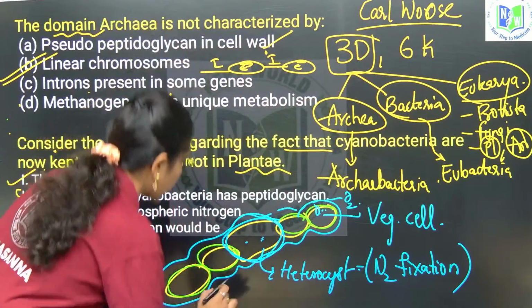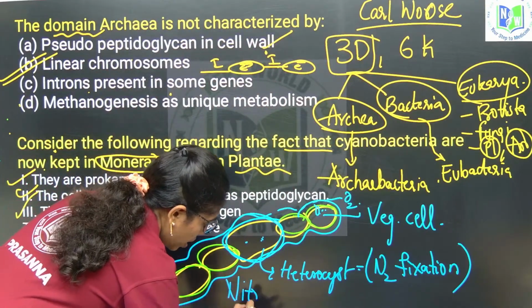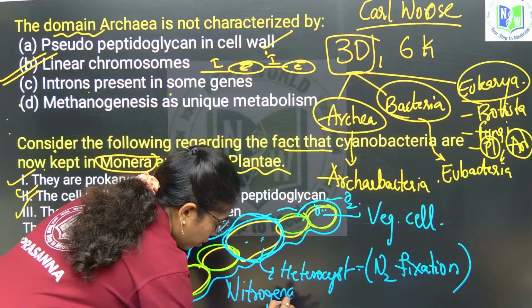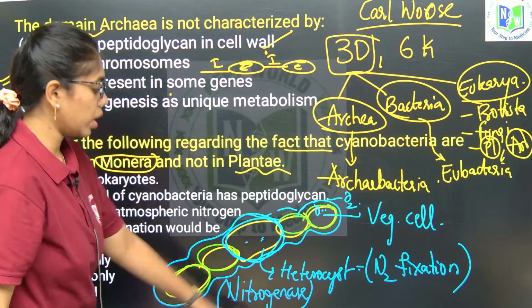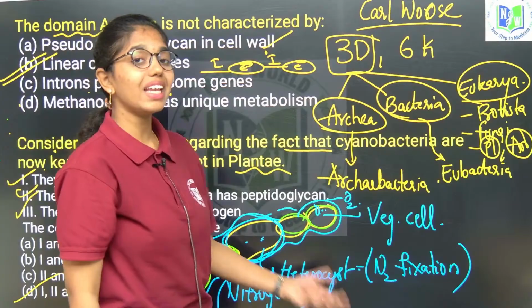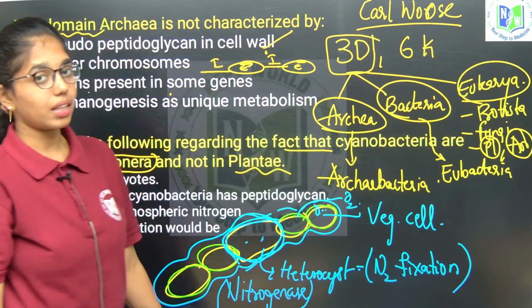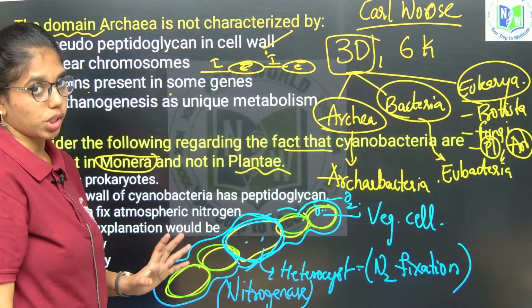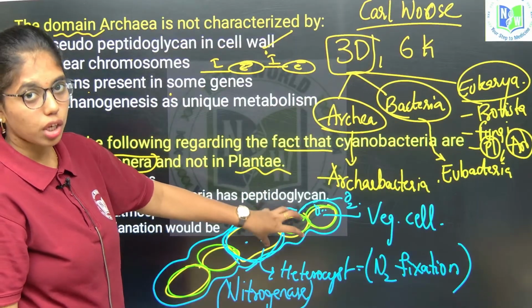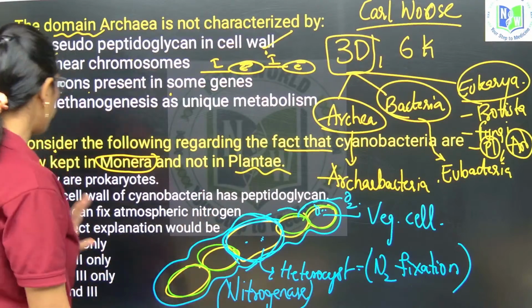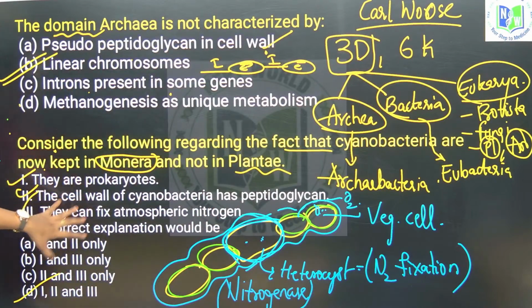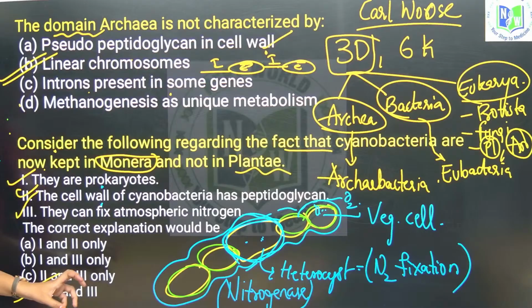Remember that it is because of the enzyme nitrogenase that nitrogen is fixed. This nitrogenase will be inactive in the presence of oxygen. That is why the wall layers of heterocysts are thick and impervious for gaseous exchange. This is a small physiological concept in cyanobacteria that you have to be aware of. With respect to this question, they are prokaryotic, the cell wall, as in eubacteria, is made up of peptidoglycan, and they can fix atmospheric nitrogen. Option D will be the right answer.